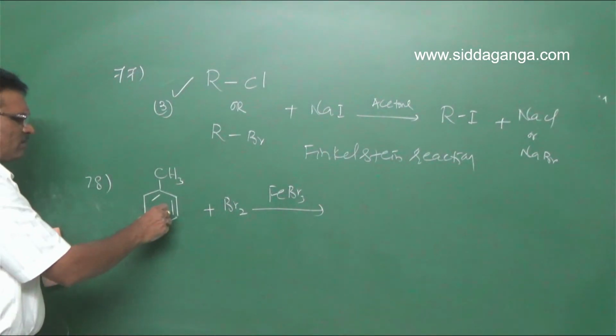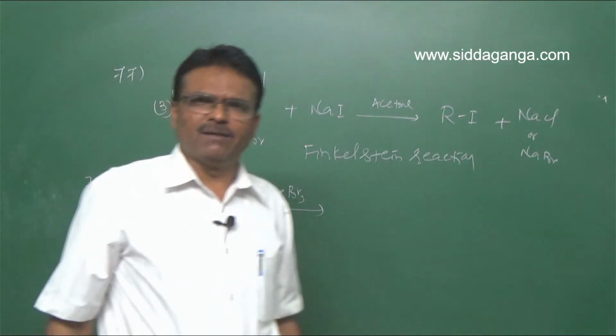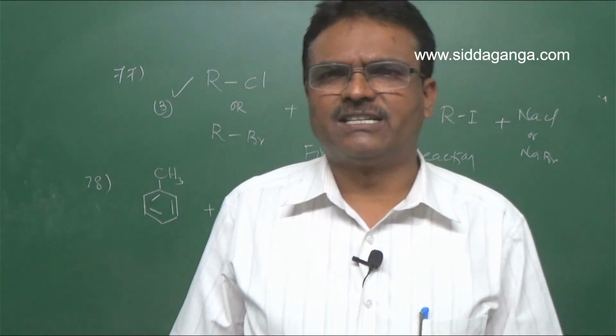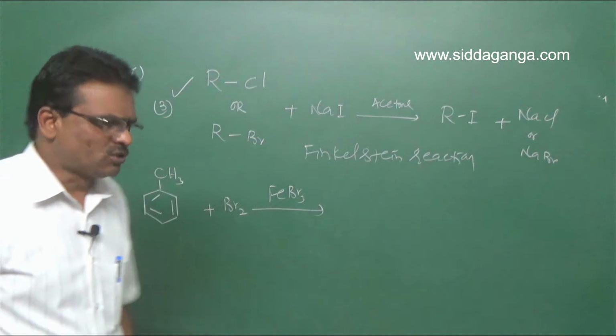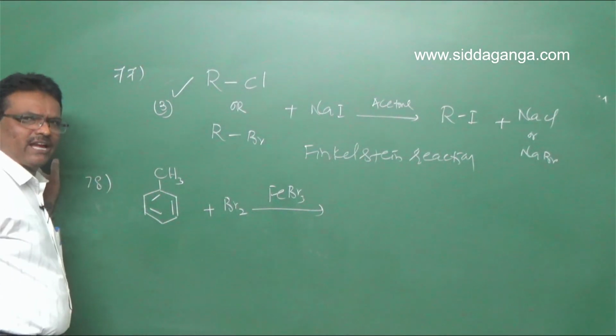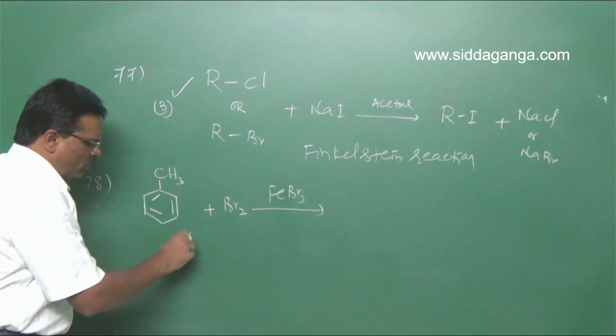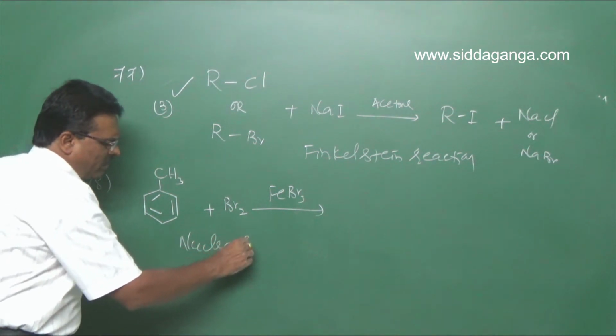Note, suppose if the same reaction is carried out in the presence of sunlight, it undergoes side chain substitution reaction. So here it is nuclear substitution reaction.